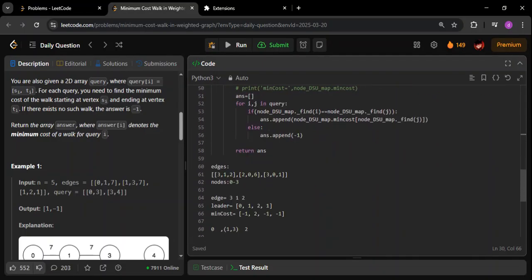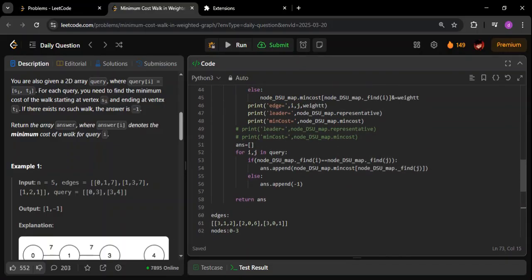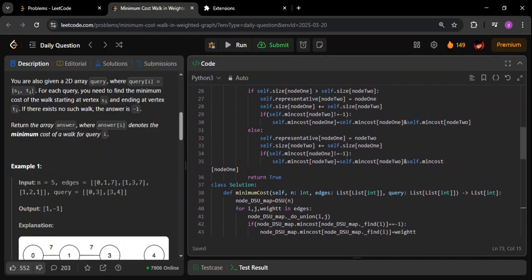I've shown you this here also. At last, if you see, we are doing AND of 6 and 2, because these two components are getting merged. As simple as that. So we are doing AND of 6 and 2, and at last we are also doing AND with 1, because 1 is a weight. That part I have yet to show you, but for now, just learn that 6 and 2 will be ANDed, and we will do the AND with the weight by the end. That is how this is happening.